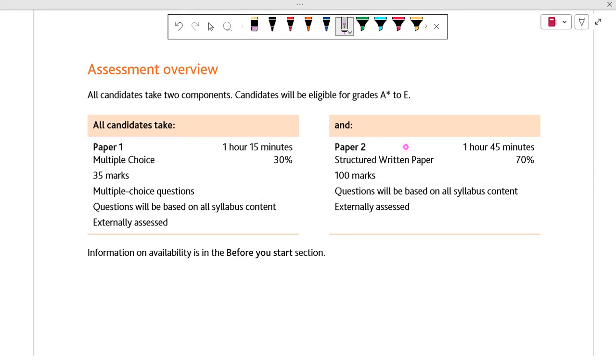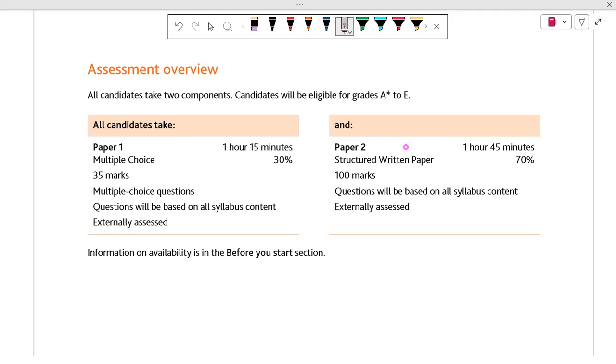And maybe they will ask an advice question. For example, you may have a calculation question, and after that they will ask you to use the data of this particular question and advise the business, maybe M Limited company or ABC Limited company, on whether it would be beneficial for the company to take a loan from the bank or something else.